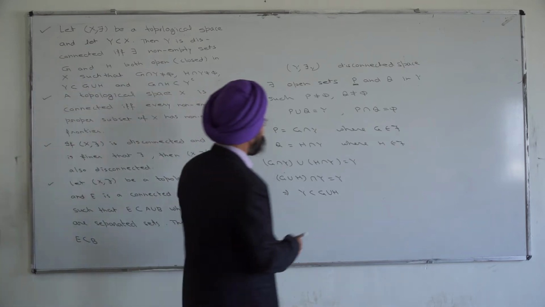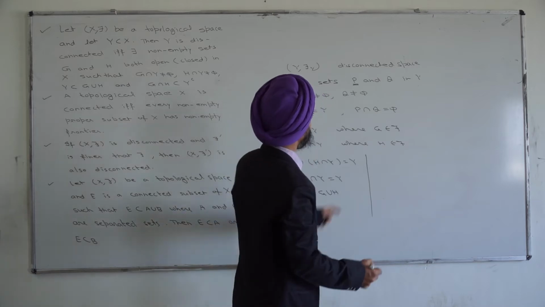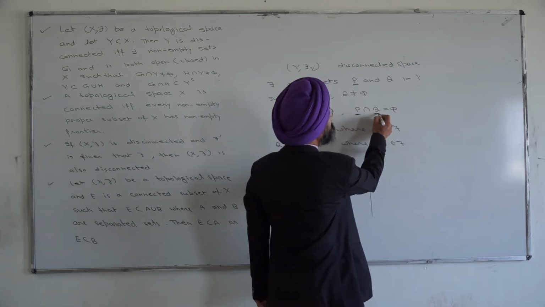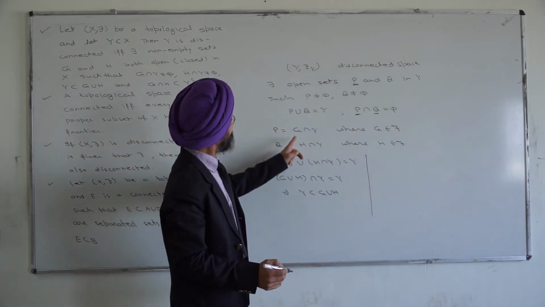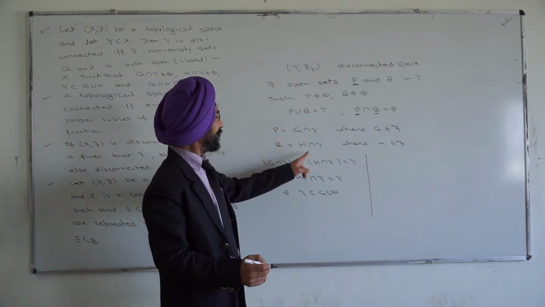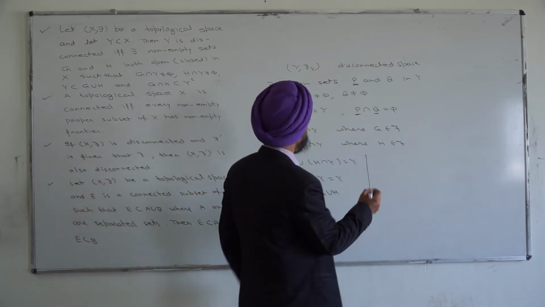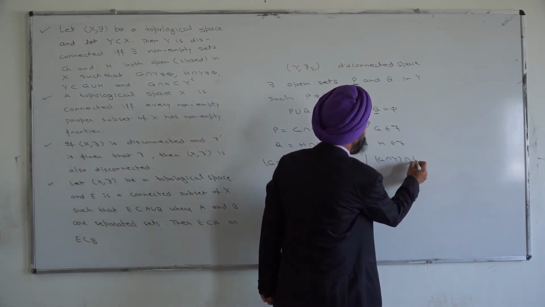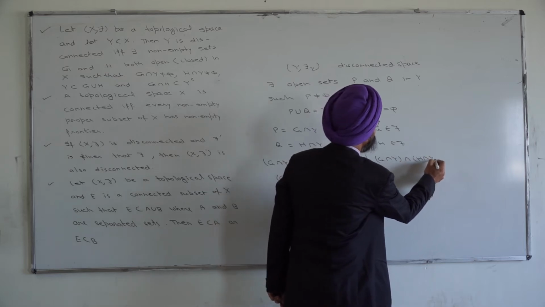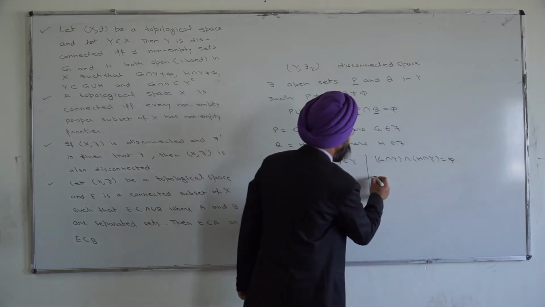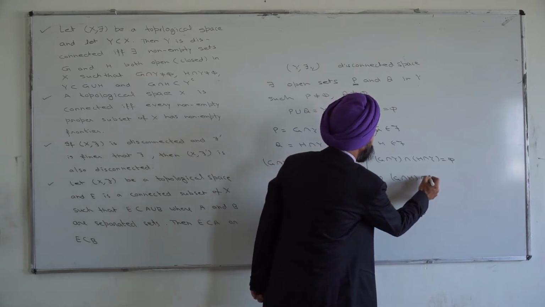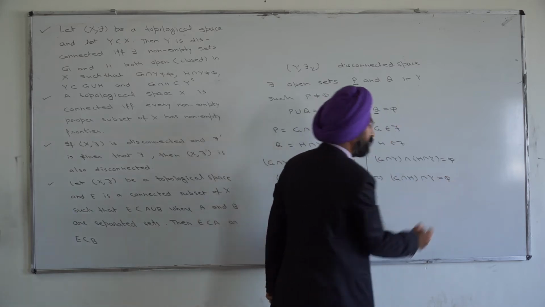In the same way, we are also given that P intersection Q is phi. Substituting the values of P and Q as G intersection Y and H intersection Y, we get (G intersection Y) intersection (H intersection Y) is phi, which means (G intersection H) intersection Y is phi.